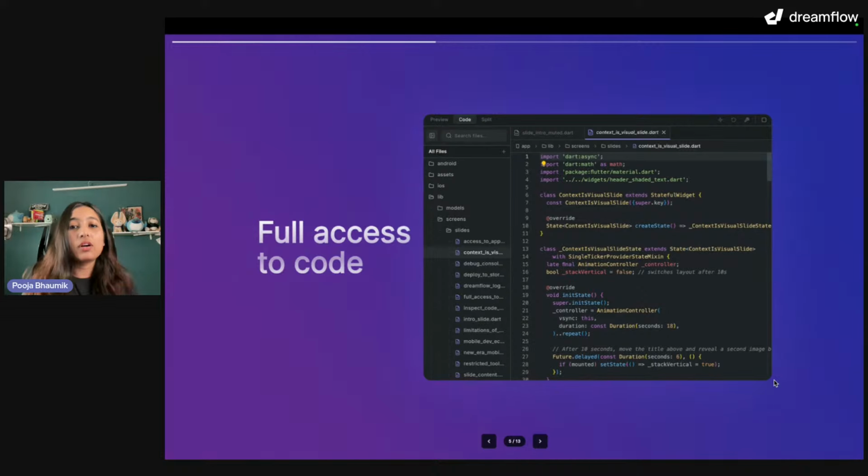So Dreamflow will have full access to code editors, so you can change the code directly in the platform itself, and it will show up in the preview. We'll talk more about how it looks. I'll give you a small demo of the tool as well.